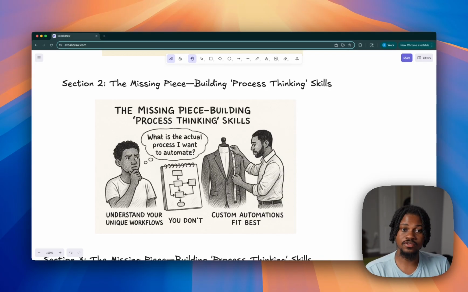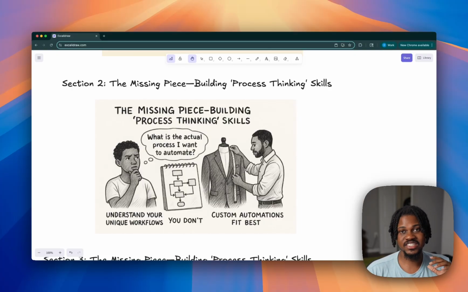Okay. And so now you have their automation, which has been fixed by you, but you need to understand for yourself, what do you actually want to automate? Because whatever template you just got, or whatever starting point you had, it wasn't built with your idea in mind. It wasn't built with the process that you were thinking to fix in mind, right? So we need to learn, and I'm going to show you this in the next section, how exactly we build up the process thinking skills.